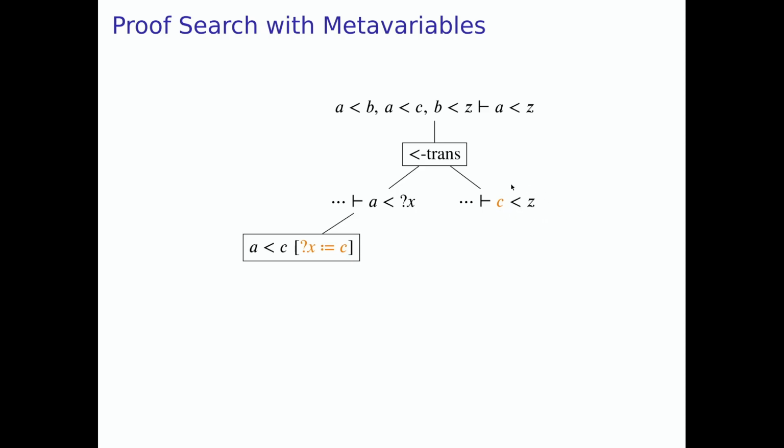So this goal here gets updated and now reads C < Z, which of course is a bit of a problem because it means that this goal is now unprovable. We don't have a hypothesis C < Z here in the context. So what should be happening is that we can now consider other possibilities for this rule here. Right? So we want to consider the possibility, for example, of using the hypothesis A < B, which would give us here a goal B < Z, and that would be a little bit more promising because we have this hypothesis B < Z here.